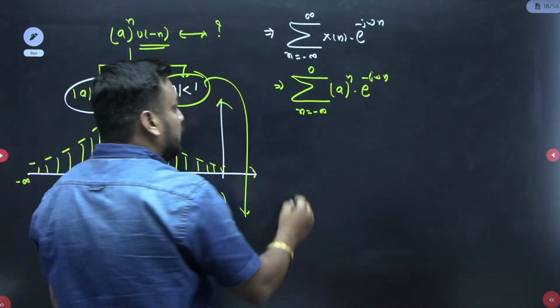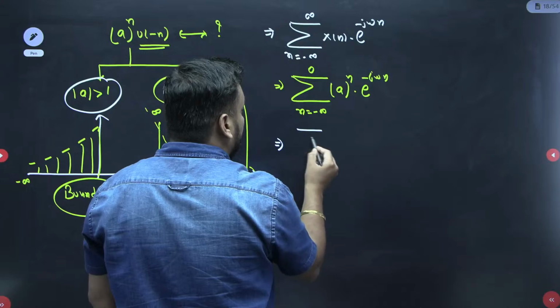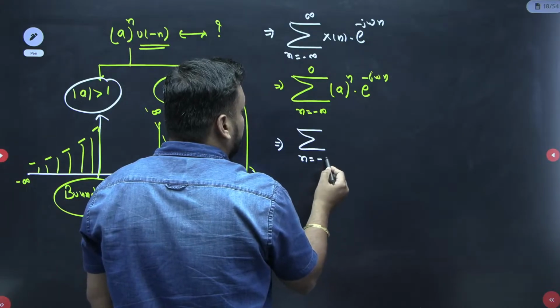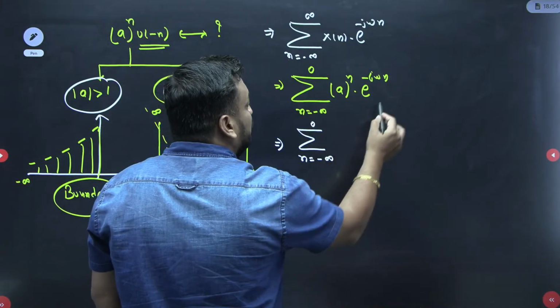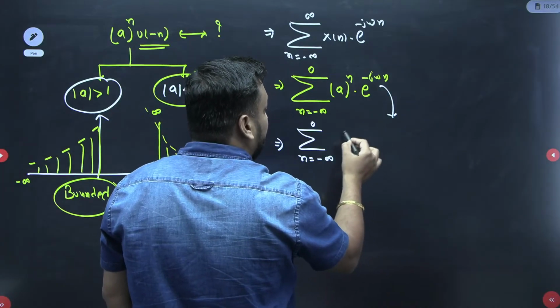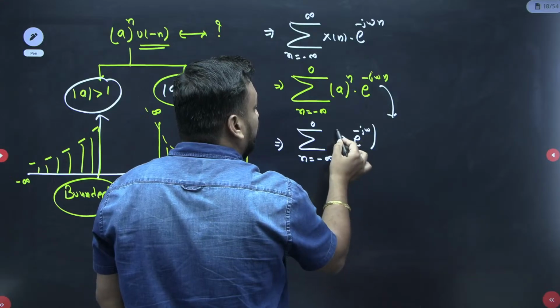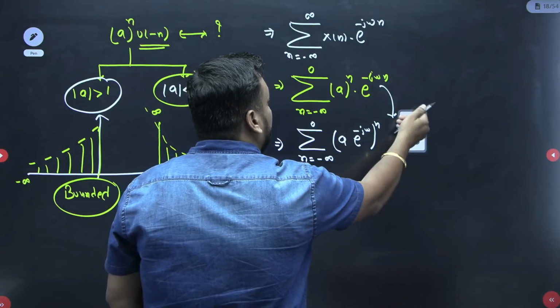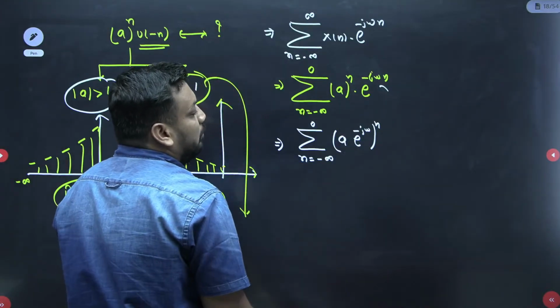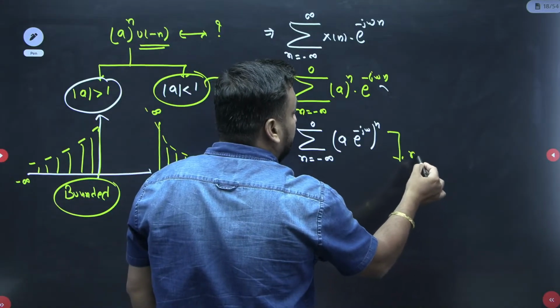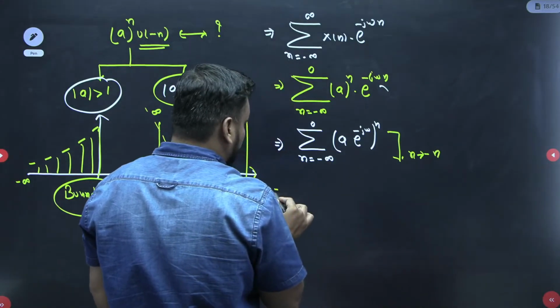Now students, if I want to change the n value, minus infinity to 0 is the limit. So I arrange it as a into e to the power minus j omega, all to the power n. From this equation, if I replace n with minus n, do you know what will happen in the summation?